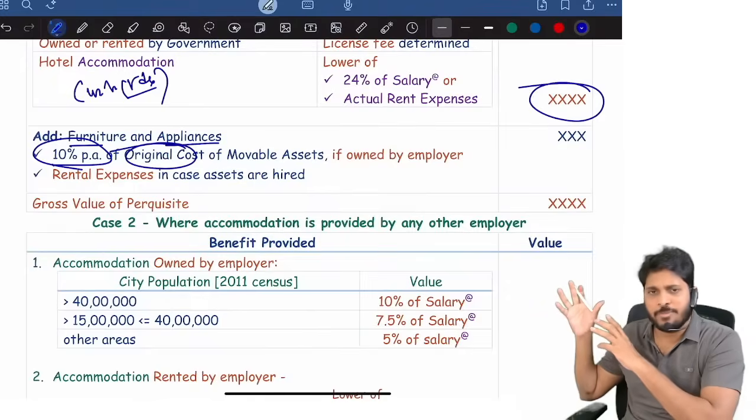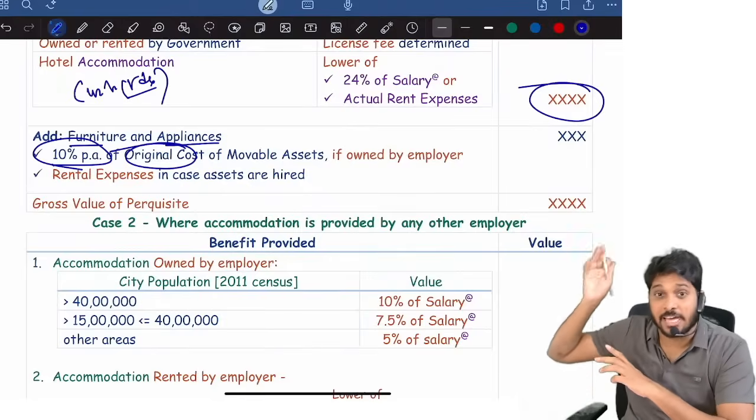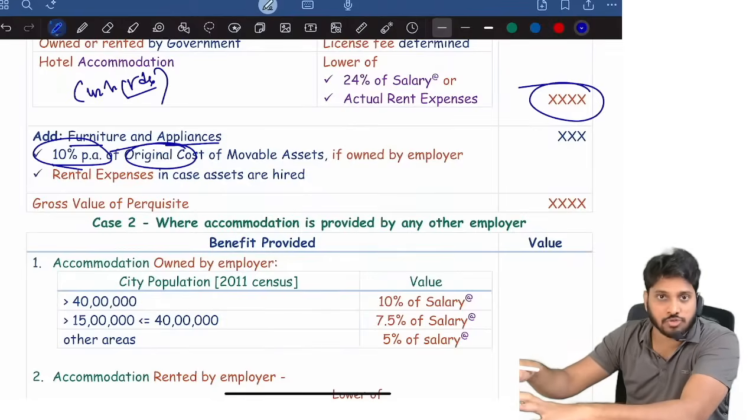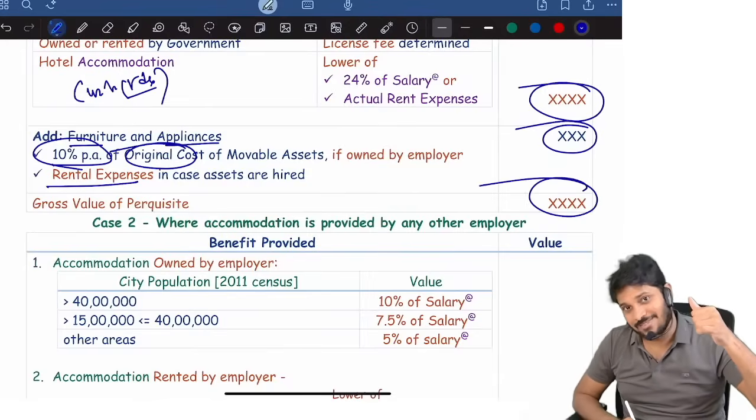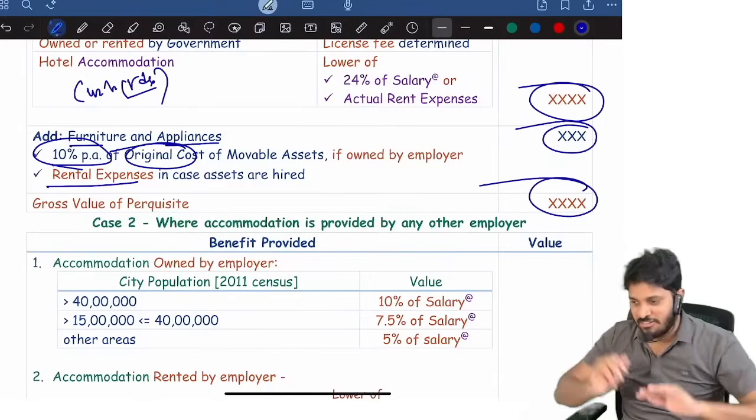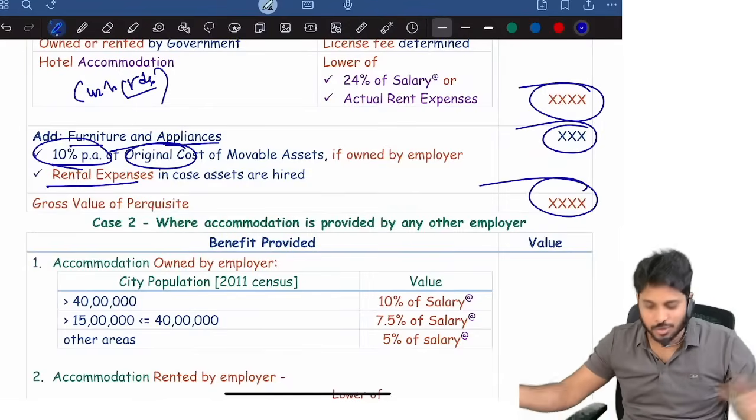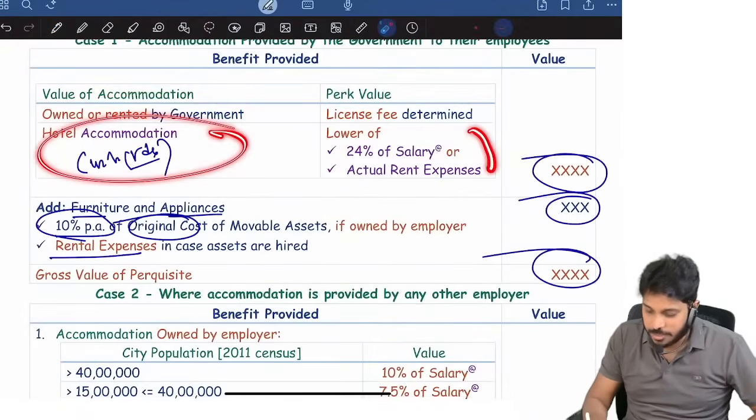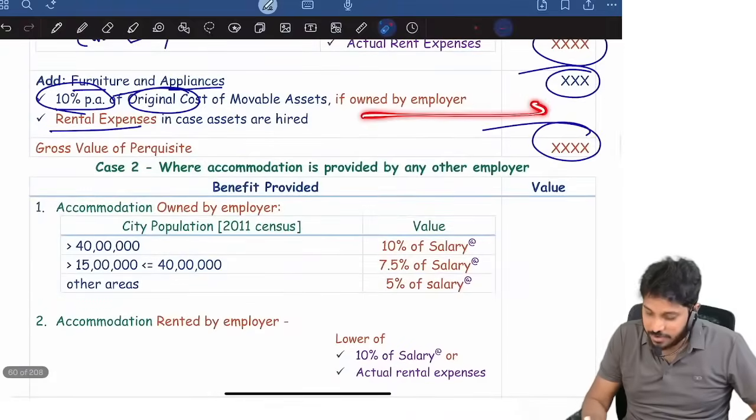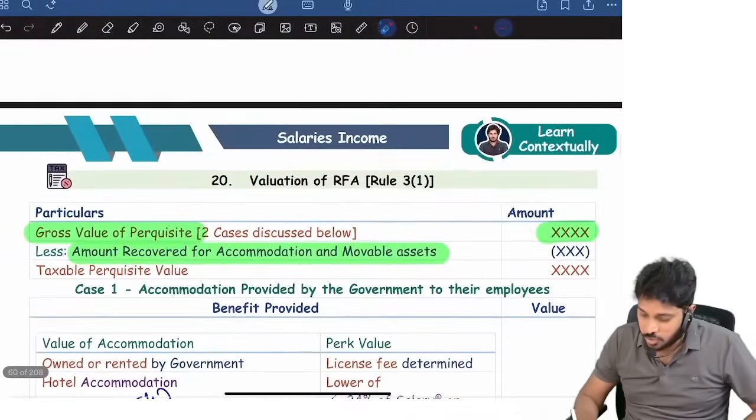Suppose we borrowed, we took ACs and all on hire or lease, and then installed them in the employee's house, then the rental expense. Then what you will get is the gross perquisite value. This is how you should compute. Furnished, unfurnished. See, I didn't apply all those logics. First, for accommodation, own accommodation, license fee. Hotel accommodation, then I added furniture value, then gross value. So I put gross value.